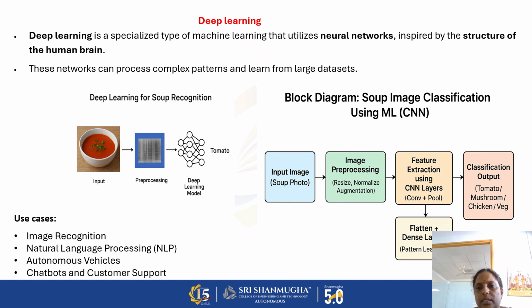So here, see the block diagram. The first one is an image of a soup. Then we go for image pre-processing, then feature extraction and classification. For this feature extraction, we need deep learning algorithms like CNN, the convolution neural network, which plays a major role in image classification. These are some of the use cases: image recognition, natural language processing, autonomous vehicles, and chatbots for customers. For example, ChatGPT. Nowadays, we are using ChatGPT. These ChatGPTs are created using deep learning algorithms.